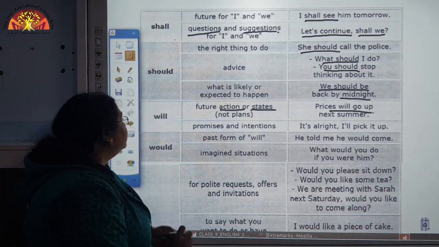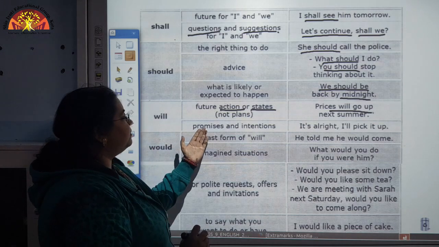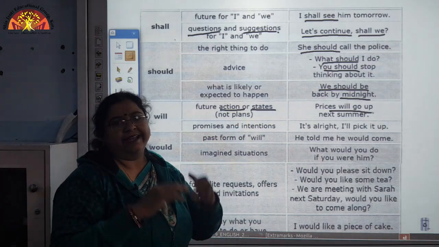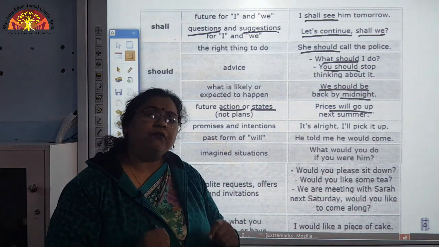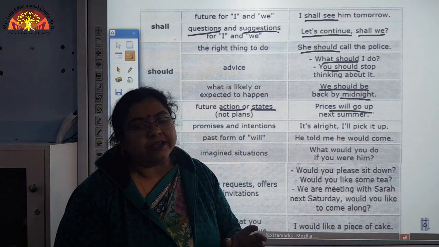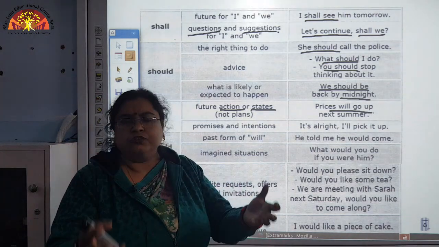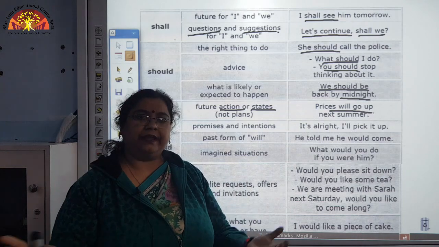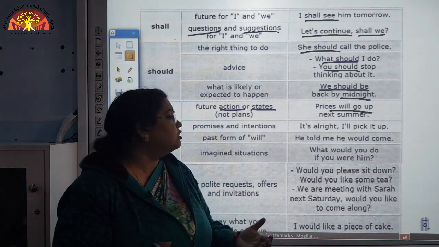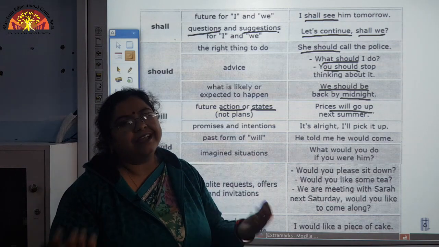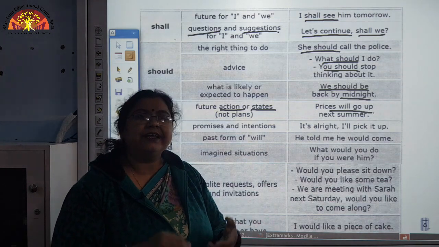Another use is to express a promise or an intention, that you intend something. You want to show that you really mean it. You have the intention to come. I will certainly come there. So, what you are doing is showing your promising action, that it will certainly happen.